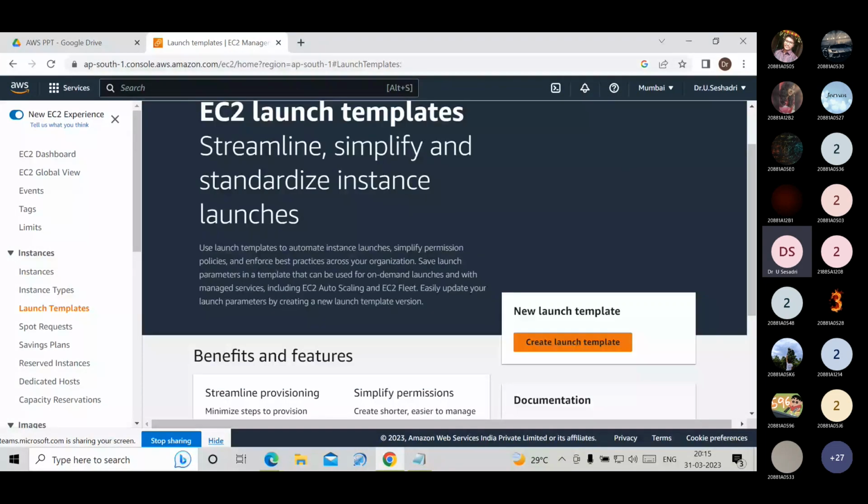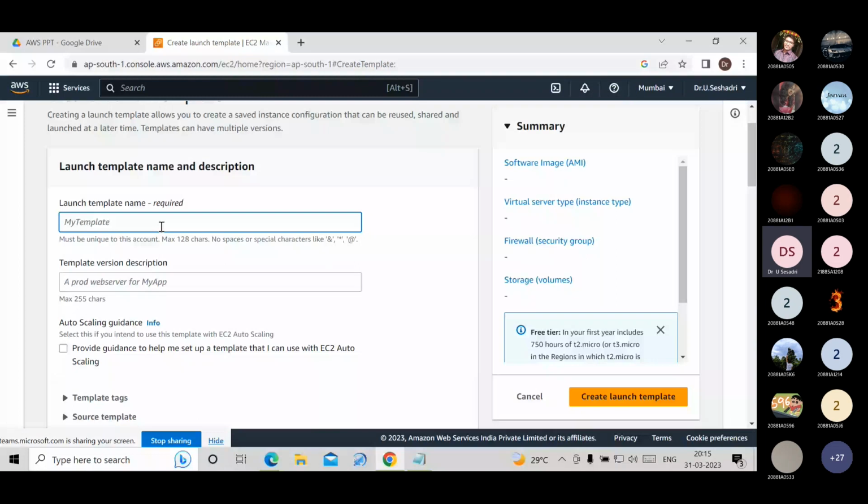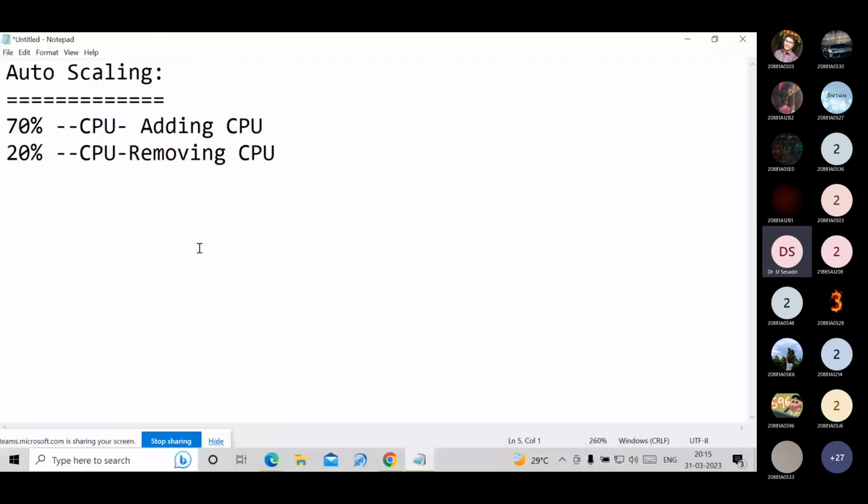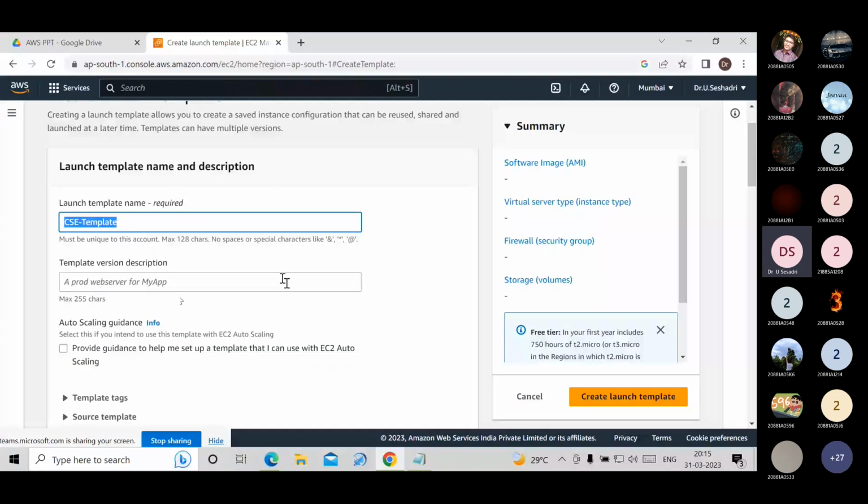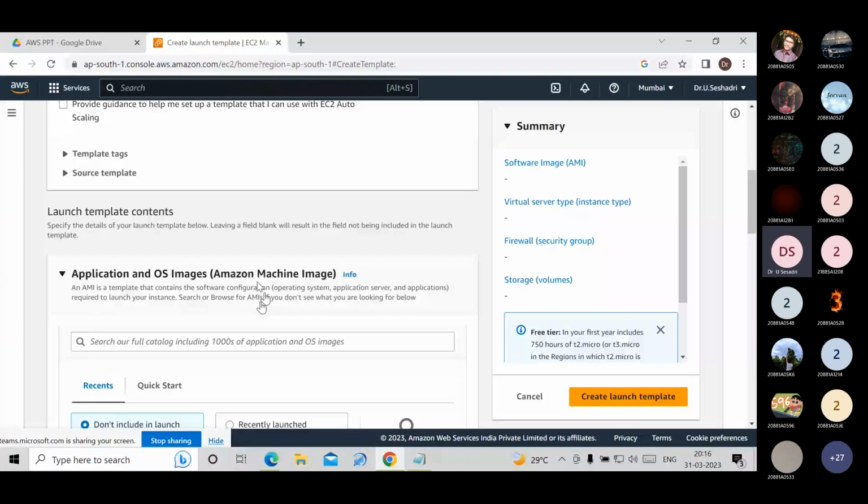In the create launch template option, we have to give the template name. I gave the template name as CSC template. I copy and paste it in the notepad. And if you want, we can also use the template version. Then the second step is we have to choose the operating system image.